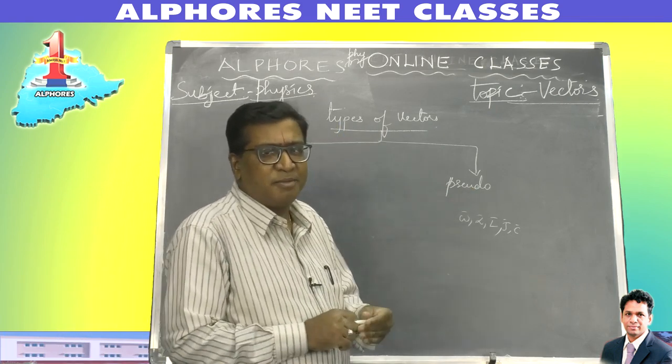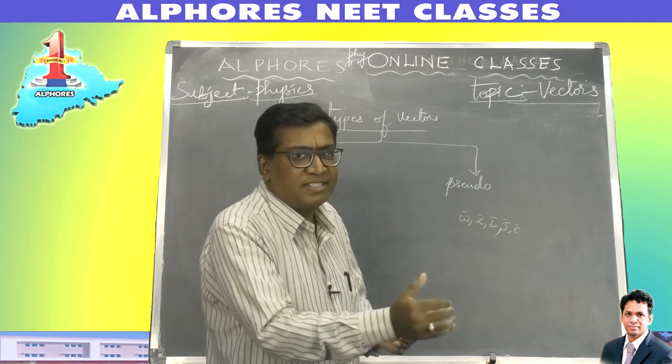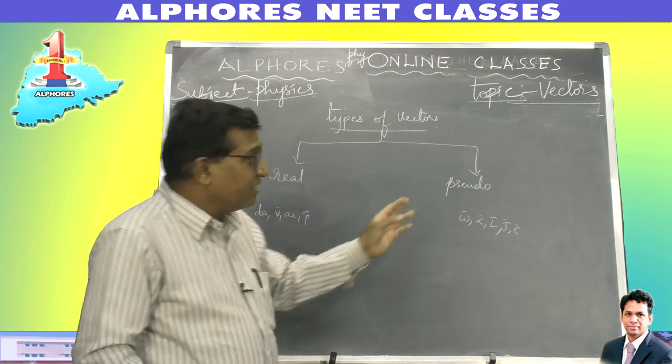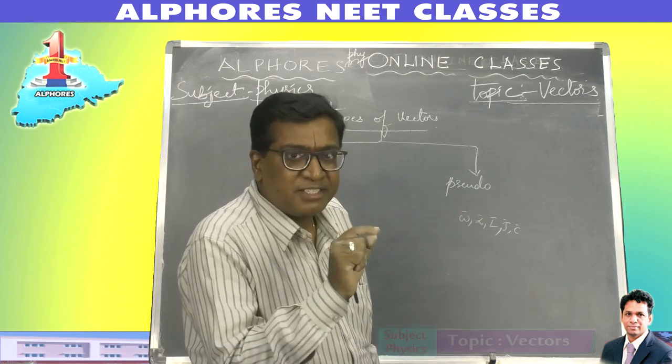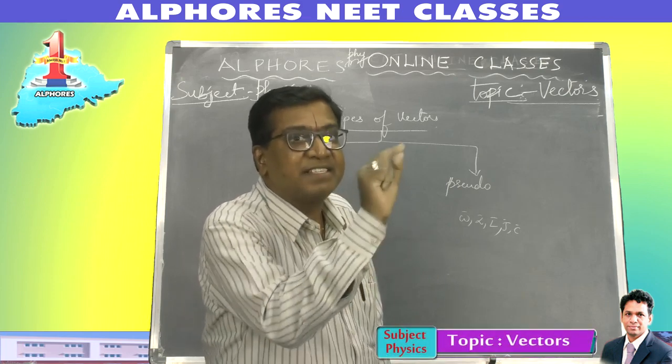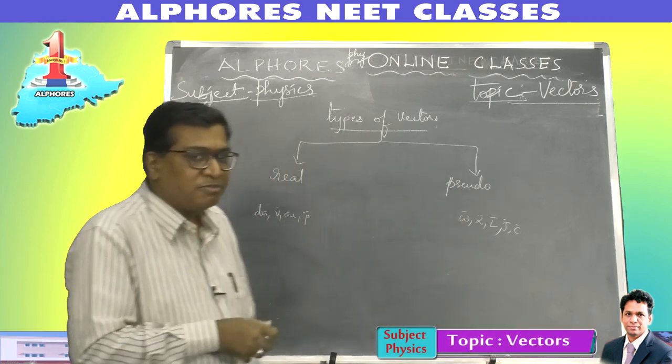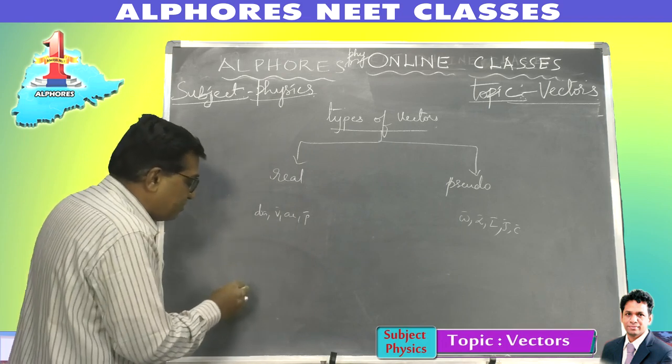Their direction is represented by the right hand thumb rule like this. There is a convention, and they are fixed. They are localized. They pass through the axis. They cannot be displaced.